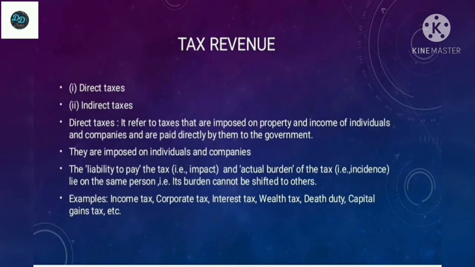The first one is direct taxes. Direct taxes refer to taxes that are imposed on property and income of individuals and companies and are paid directly by them to the government. That is, the liability to pay the tax, that is impact, and the actual burden of the tax, that is incidence, lie on the same person. Its burden cannot be shifted to others. For example, income tax, corporate tax, interest tax, wealth tax, death duty and capital gains tax are examples of direct taxes.